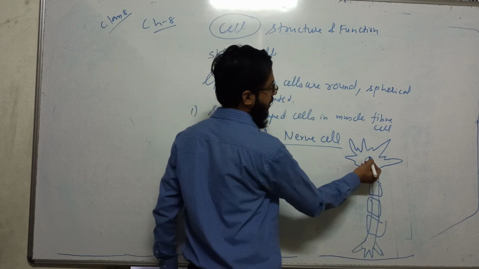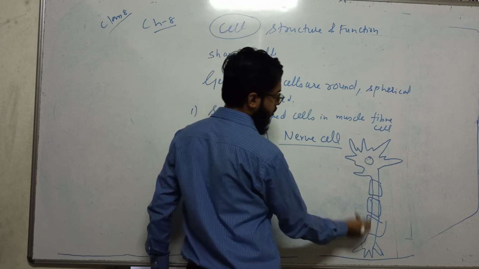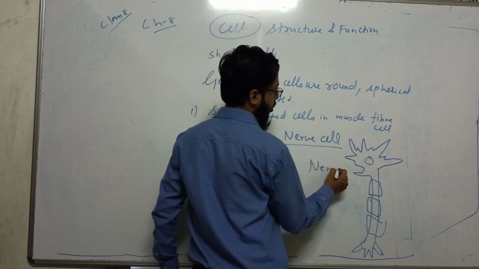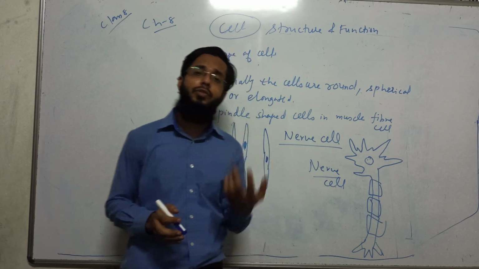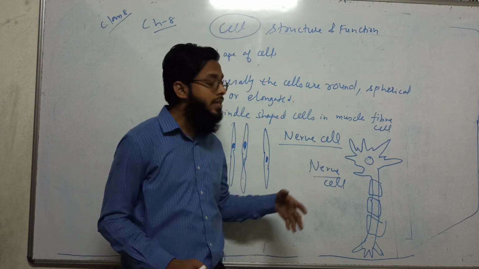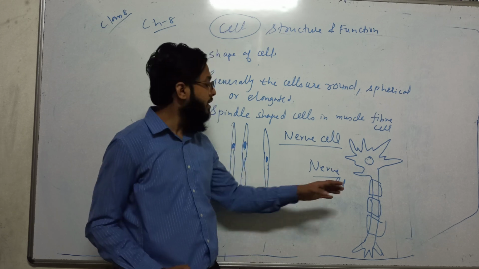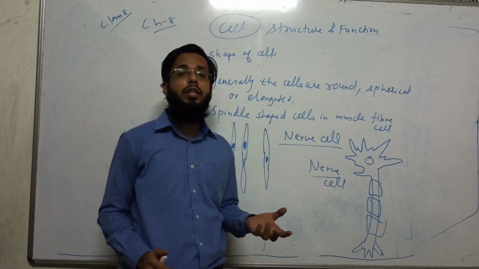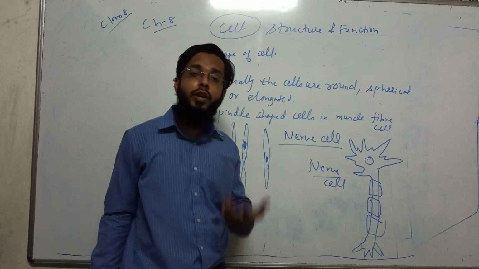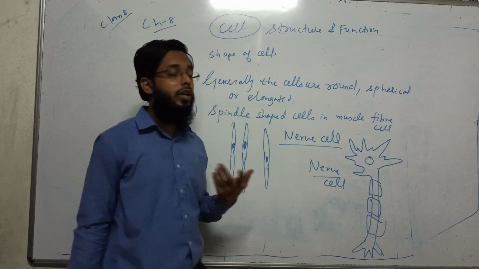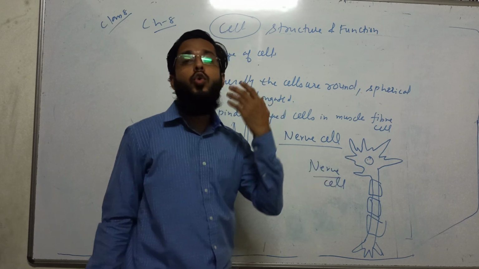So this is like a nucleus, dendrites, axon. Nerve cells are quite long. Usually cells are small and we can't see them with the naked eye. Even nerve cells we can't see with the naked eye, but these are quite lengthy compared to other cells. The longest cells in our body are nerve cells. They are up to 3 feet or more.